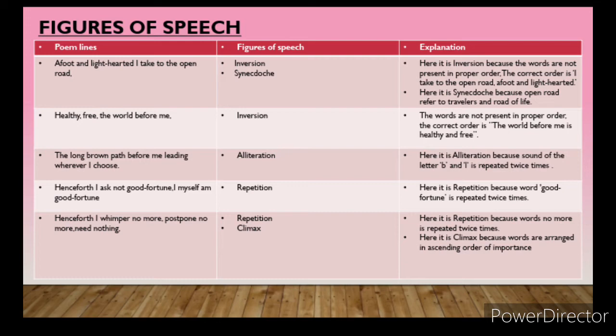Okay, so here it is repetition, because the words "no more" are repeated twice. Why is it being repeated twice? In order to bring poetic effect in the poem, the poet uses repetition by repeating the word more specifically, focusing that the poet is no more going to cry or show his dull face or going to feel saddened. So the poet is determined. That's why word repetition is used there.